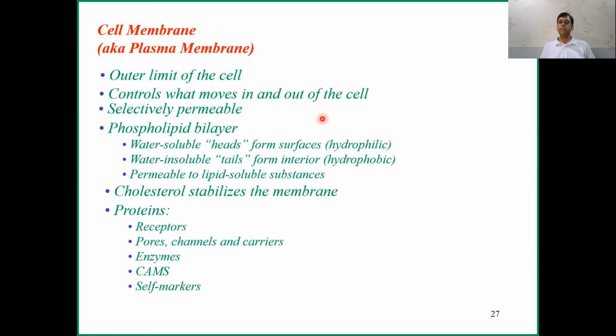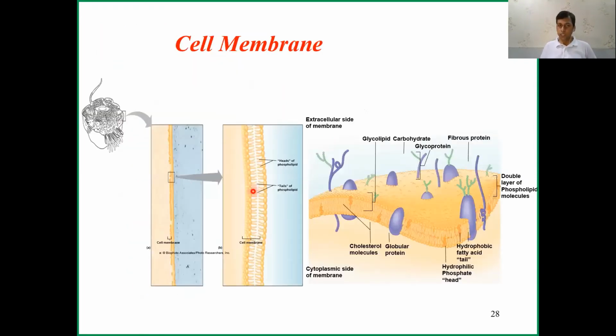And then there is the cell membrane, and I will explain in detail about the cell membrane in the next video, but a little bit we will discuss here: it is a phospholipid bilayer. So there are two layers. This is one layer, the first layer of phospholipid.